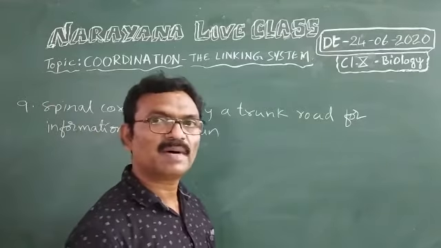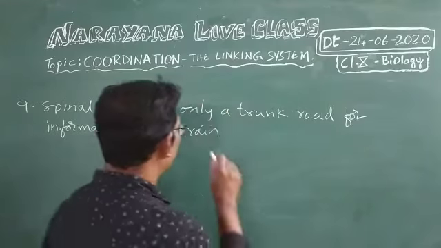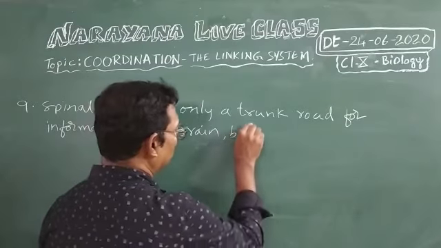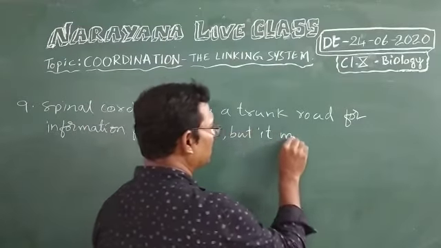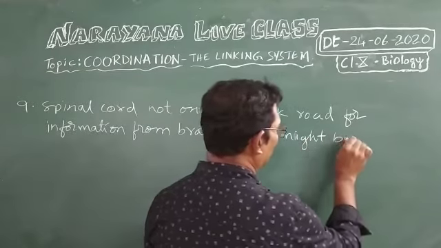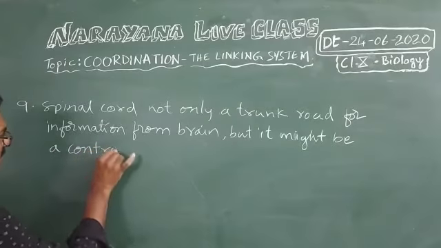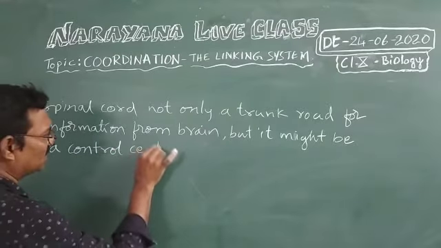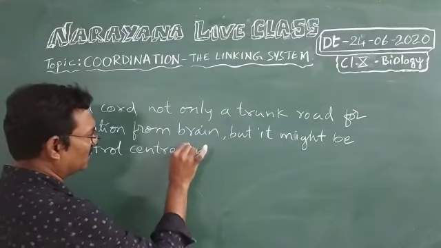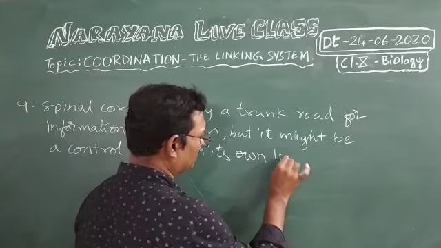Okay, but it might be a control center in its own right.